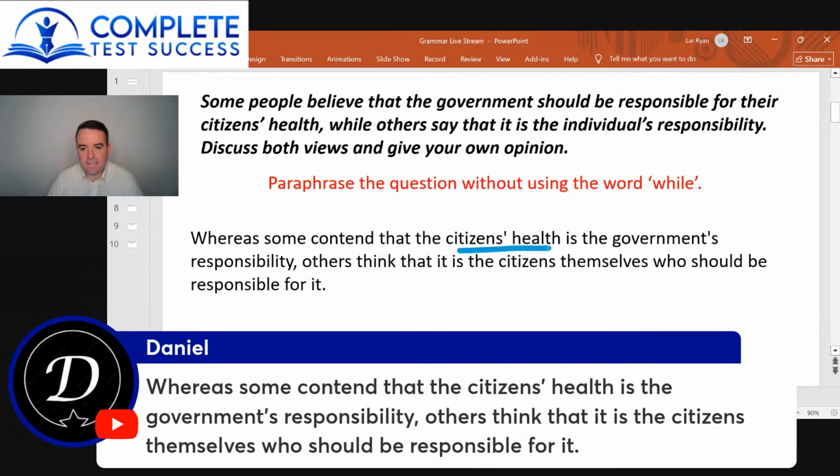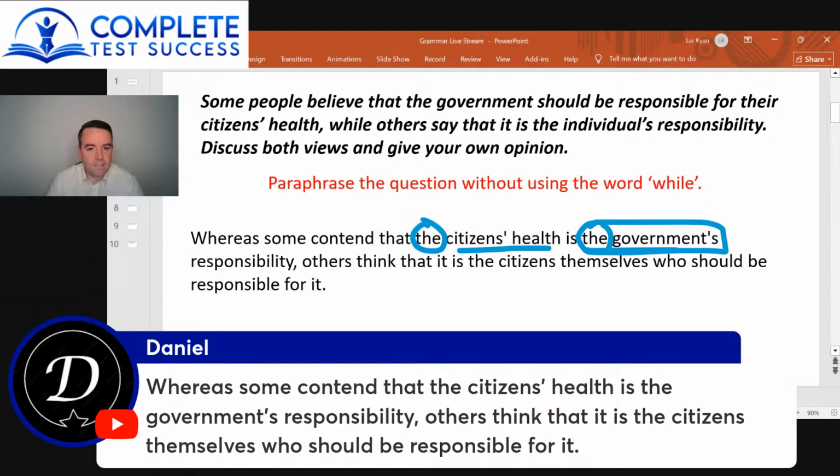Now, it's not the citizens' health and the government. So when we want to use the, we're talking about a specific group. So if you say the government, well, which government are you talking about? Right? Now, if we were living in the same country as one another and you said the government, I would know you're talking about the government in the country where we are. But you can't just say the government in general. So here we have a problem with the usage of articles.